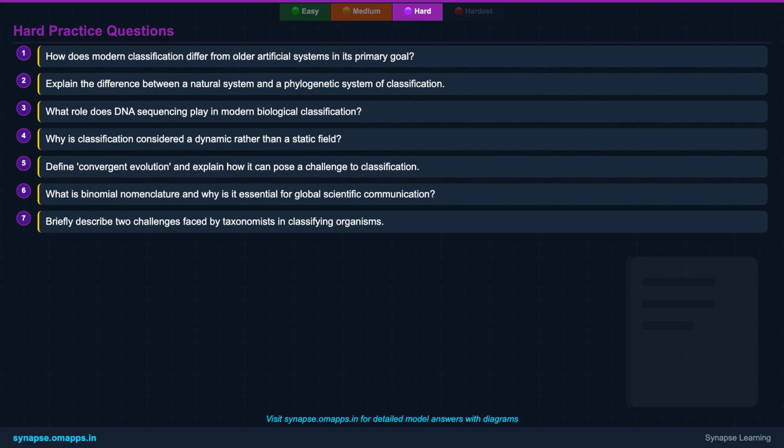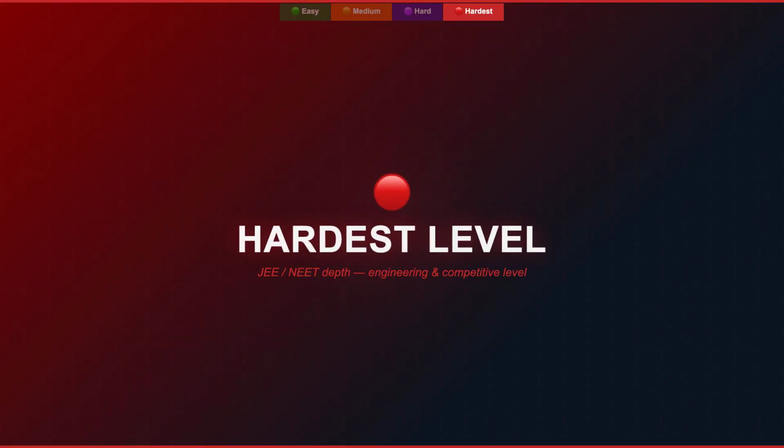Fifth, define convergent evolution and explain how it can challenge classification. Sixth, what is binomial nomenclature and why is it essential for global scientific communication? And finally, briefly describe 2 challenges faced by taxonomists in classifying organisms. Good luck! Are you ready to truly master the depths of classification?